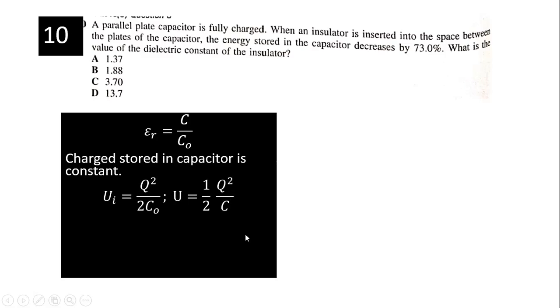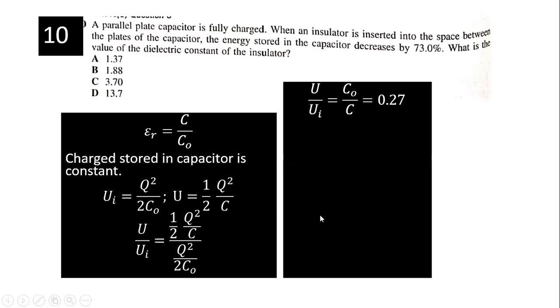Right? Q is the same. Then you divide the final one by the initial one. The Q squared can cancel off, half and half can cancel off. So you get C naught over C.